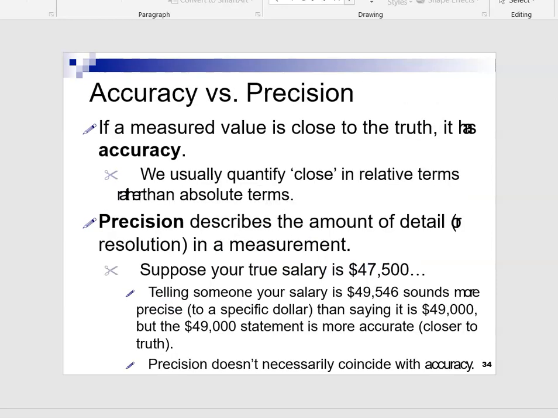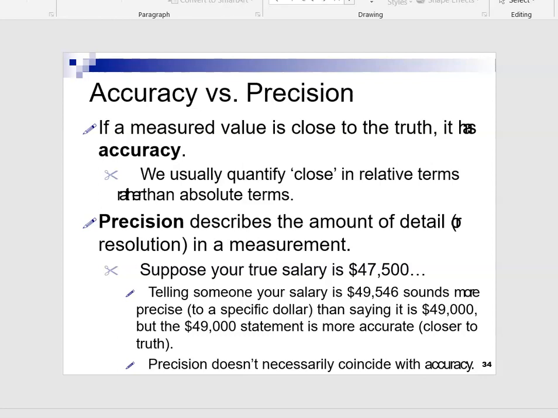Next, when we are dealing with data, we must understand the difference between accuracy and precision. If the measured value is close to the truth, it is called accurate. It's very simple. We usually quantify close in relative terms as well as absolute terms. Precision describes the amount of detail in a measurement.